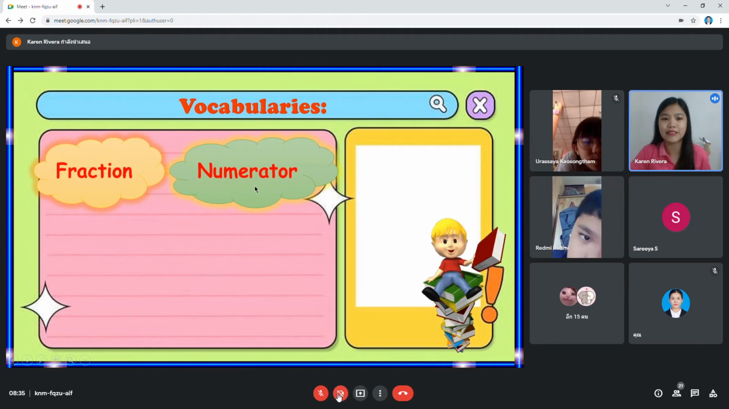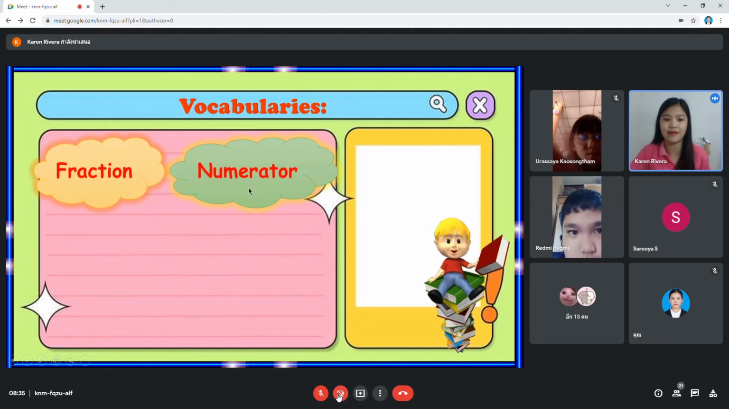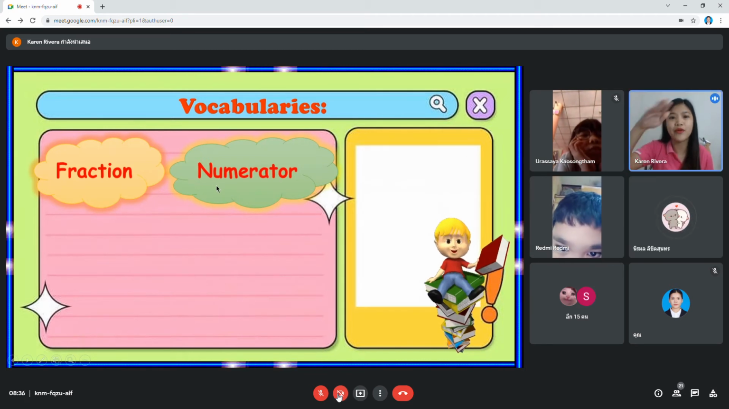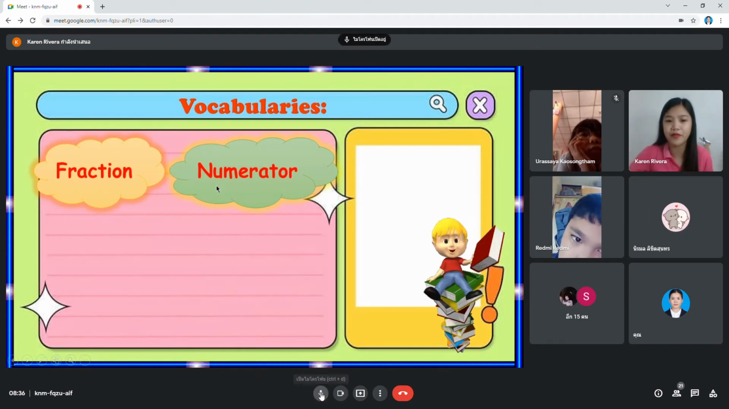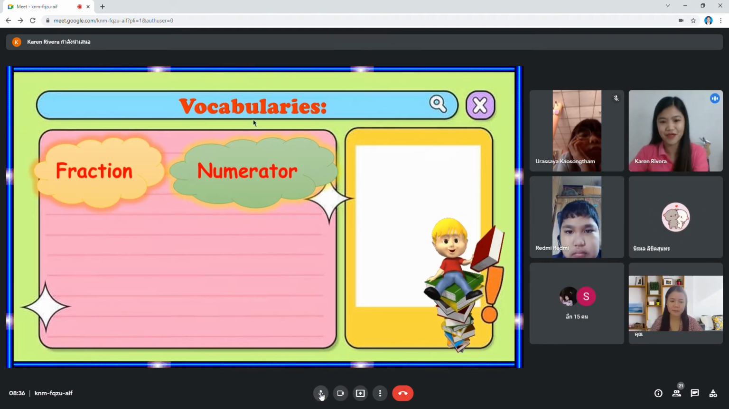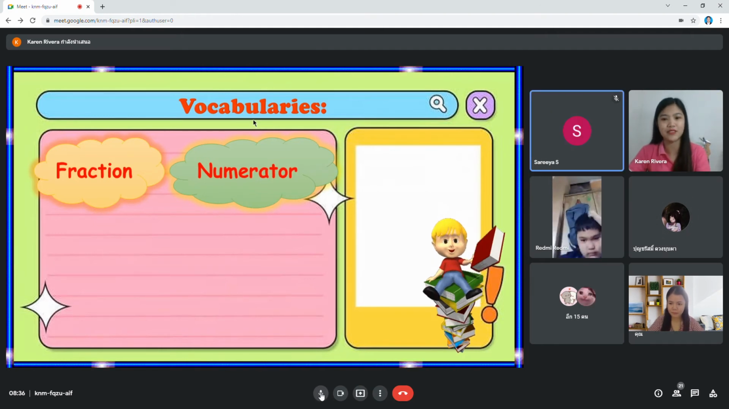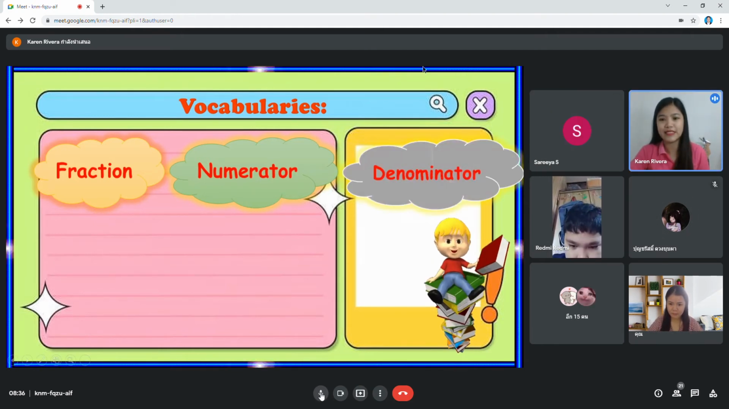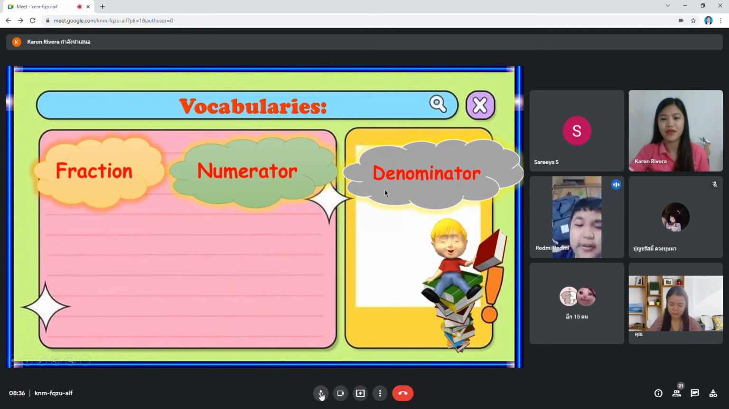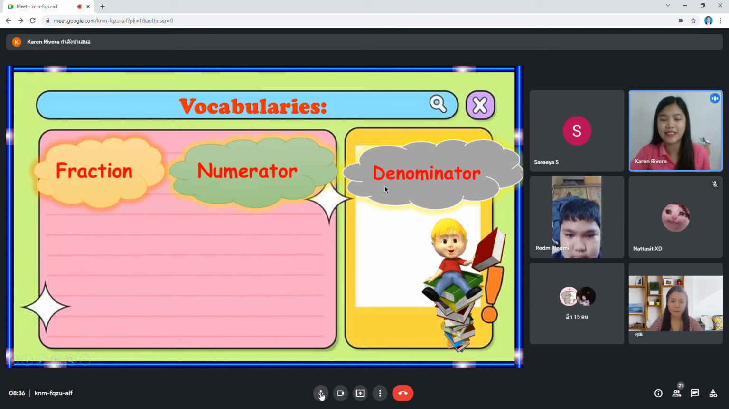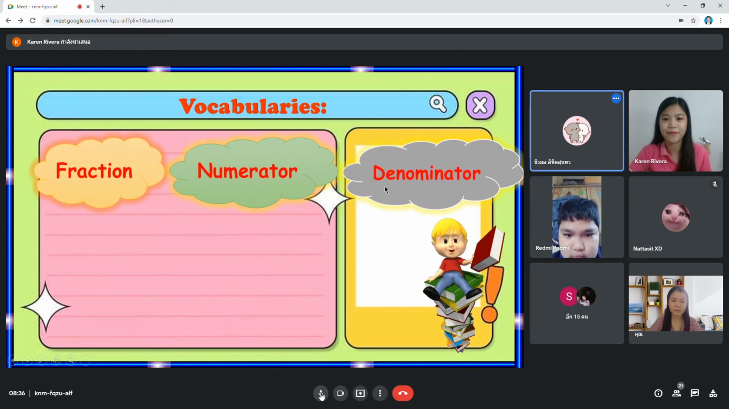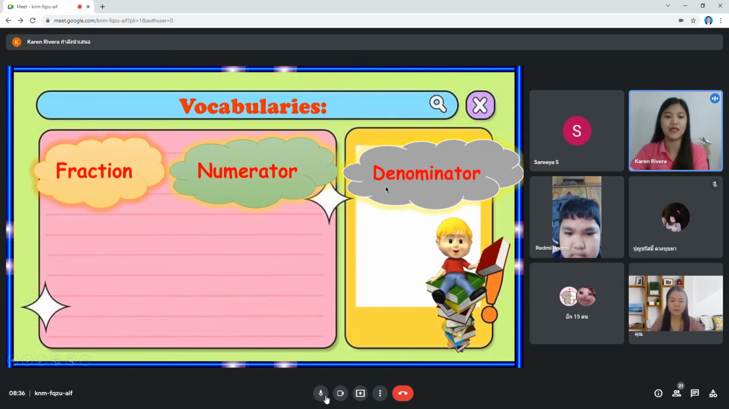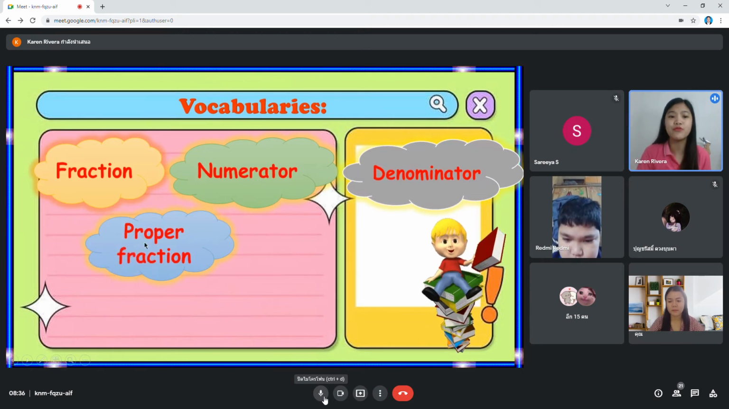Okay, what is numerator in Thai? Teacher Yek explained it yesterday. Numerator is the upper number. Yes, very good. Good job. Next, we have denominator. Can you read it? Denominator. Okay, what is denominator in Thai? ตัวส่วน. Yes, very good. And also yesterday, this one is a new vocabulary.